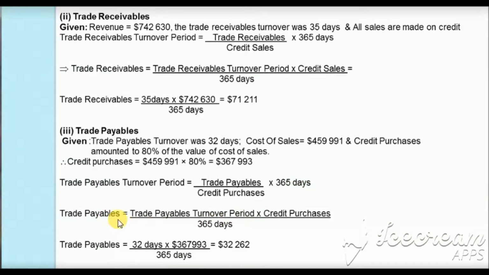So our trade payables will be equal to trade payable turnover period times credit purchases divided by 365 days. Now when we substitute the value, for trade payable turnover period we have 32 days, and for credit purchases we calculated $367,993 divided by 365 days,